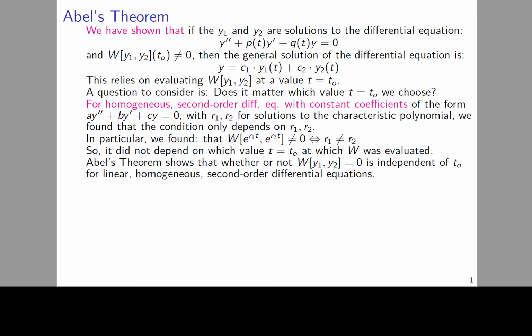Abel's theorem shows that whether or not the Wronskian is equal to 0 is independent of t naught for linear homogeneous second-order differential equations.